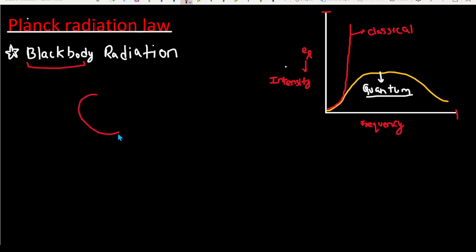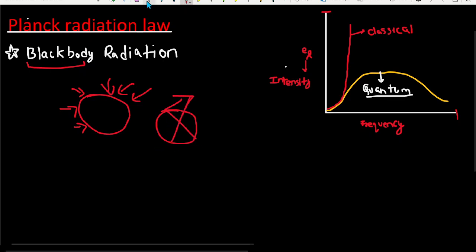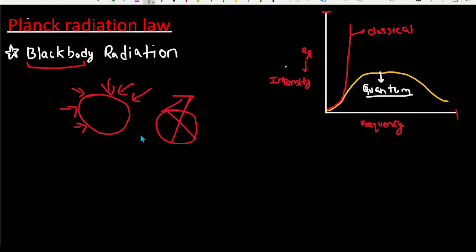Suppose it is a sphere, and light waves of different wavelengths and frequencies are coming towards it. It just absorbs everything. It will not reflect any of the radiation that falls on it. That's why we call it a black body, a very good absorber of light.